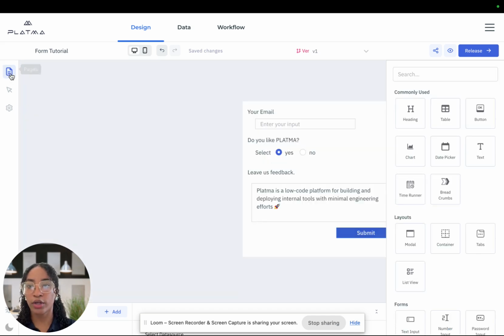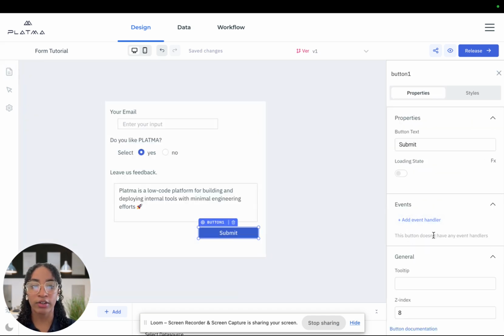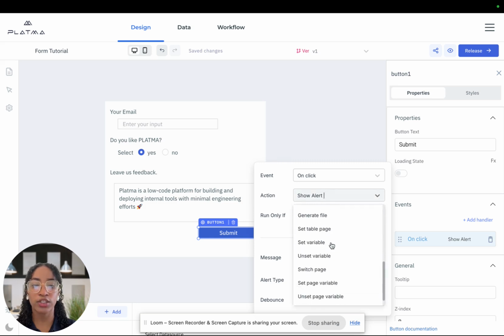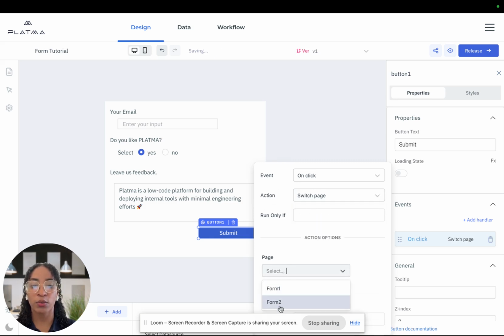On the first form, let's add an event handler on the button, which basically means what is the button gonna do once you click it. You can come here and on action look for switch pages and select the page you want your form to go to after it's clicked.